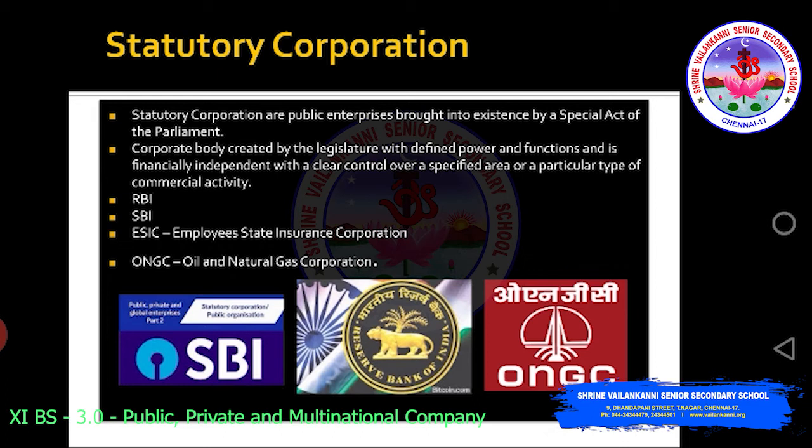ONGC is also an oil and gas corporation. The full form is ONGC, Oil and Natural Gas Corporation. Then ESIC, Employees State Insurance Corporation. These are all some of the examples of statutory corporation. It is financially independent with a clear control over a specified area or a particular type of commercial activity. So you have autonomy, but it is created by law with defined powers and functions. It has to fulfill its functions and objectives.